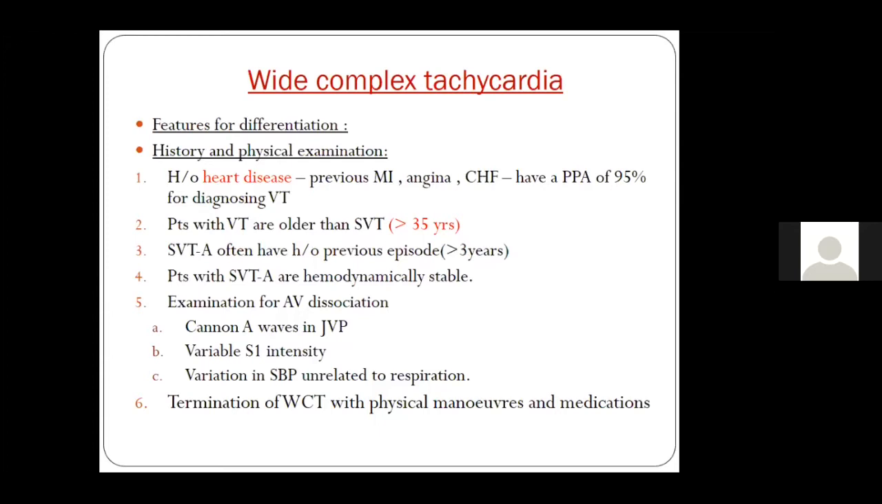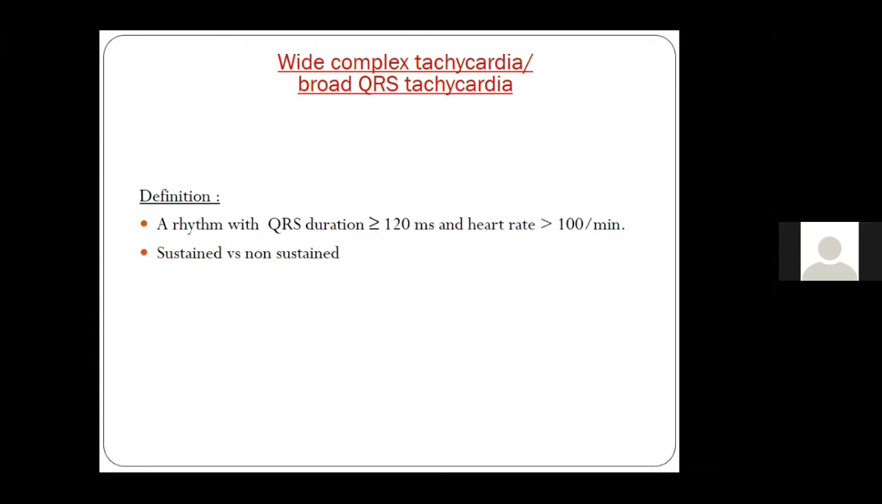Now, most of these wide QRS tachycardias, if they are SVT with aberrancy, usually terminate with physical maneuvers like carotid sinus massage and with some medications. So this is how, based on history, you have to approach a wide complex tachycardia. As I already told, it is a wide QRS when the QRS duration is more than 120 and the heart rate is more than 100.